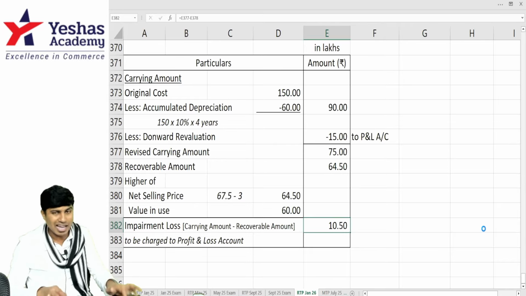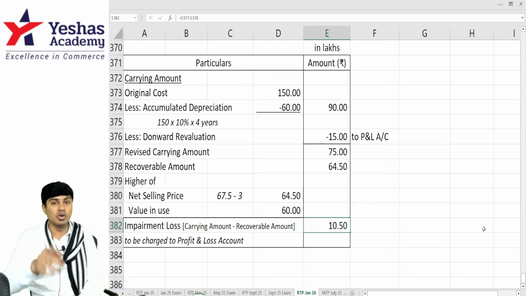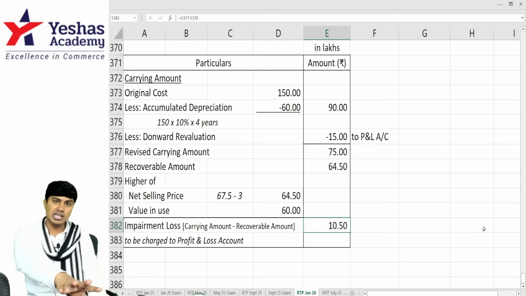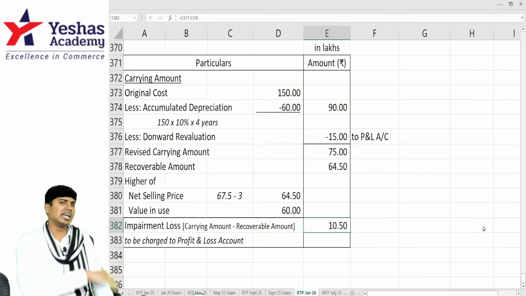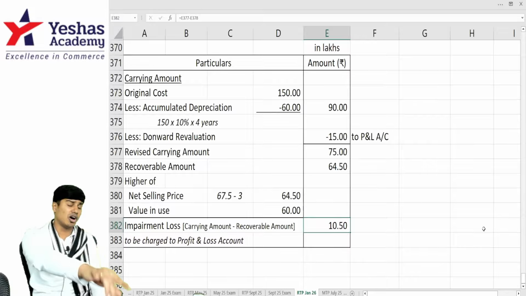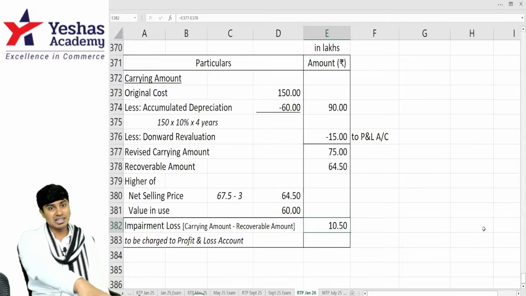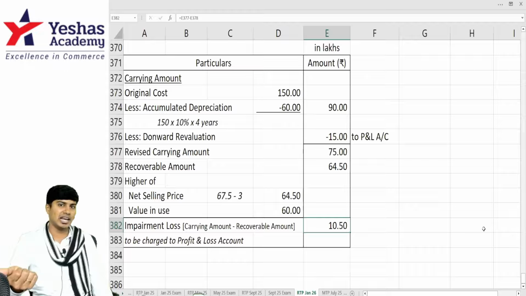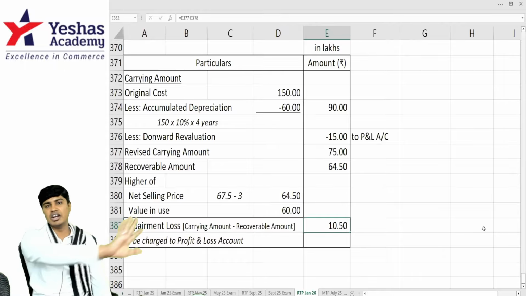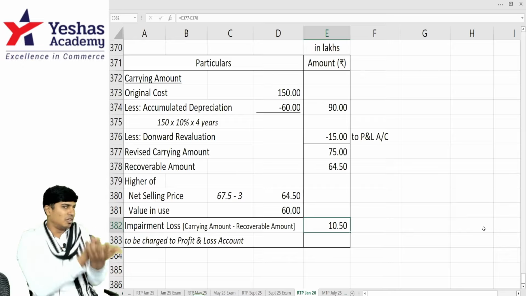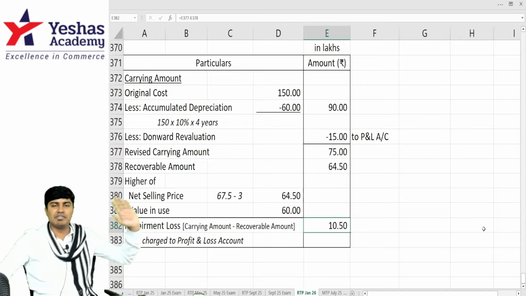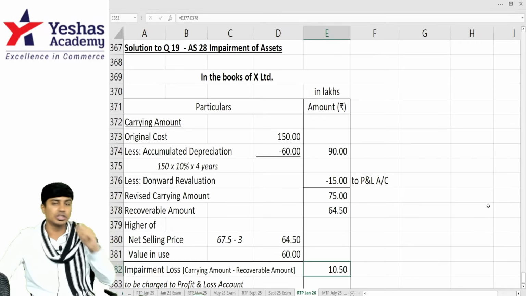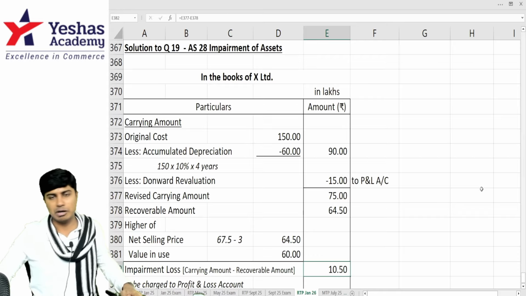profit and loss account. If there was some goodwill which is directly attributable to this, before deducting from the asset, I would have deducted 10.5 from the goodwill. And if there was revaluation reserve created on upward revaluation of this asset in the past, instead of charging 10.5 to P&L, I would have adjusted against that revaluation reserve portion. But anyway, goodwill is also not there. Revaluation reserve is also not there. Easy, simple question. We're done with Accounting Standard 28 impairment question, which is question number 19 from our material.